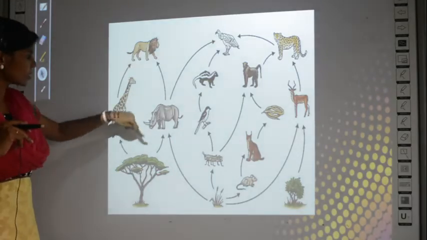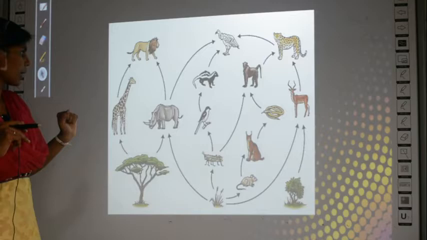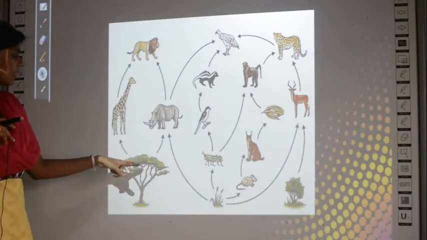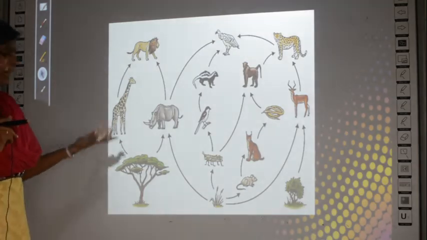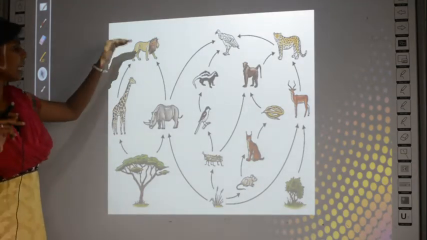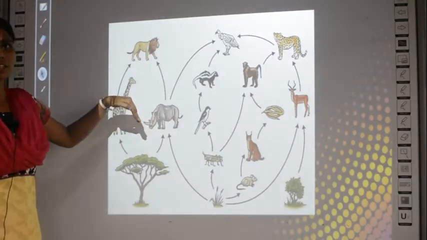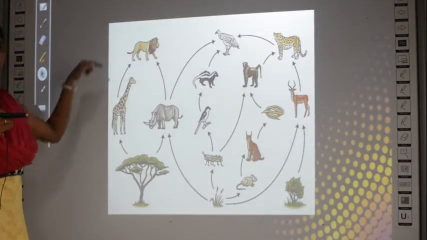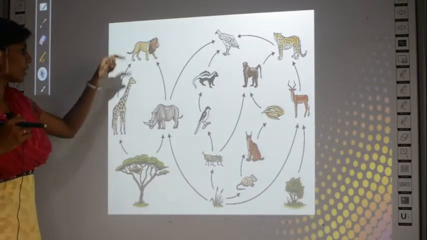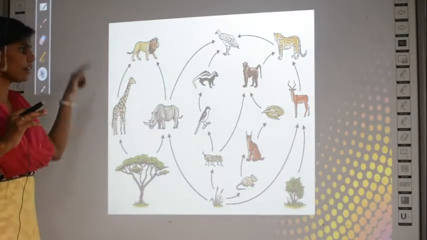Here only these organisms are involved. What is happening here? The leaves of the plant or tree are eaten by the giraffe, the giraffe by the lion, and the lion by another organism. So, this is a food chain. Only these many organisms are involved here. How many? 1, 2, 3 and 4. So, this is a 4 linked food chain.